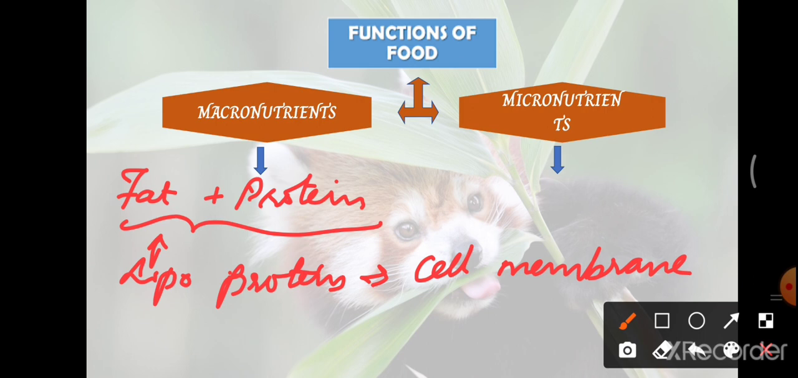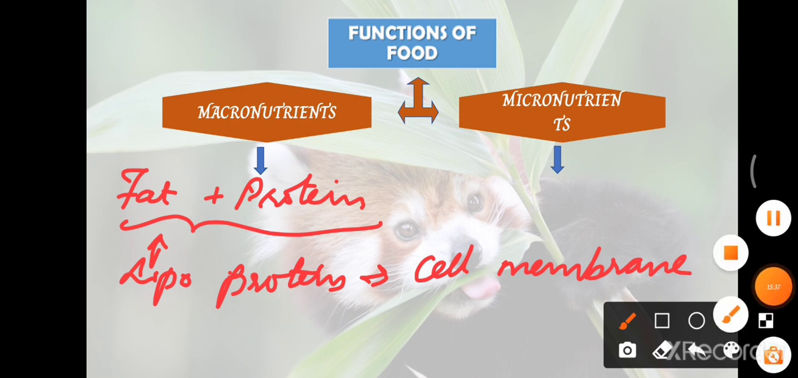So lipoproteins are the major constituent of the cell membrane. Just think about that. Each and every cell consists of this fat and protein. In a human being, trillions of cells are found, and these cells use fat and protein to construct their membrane.